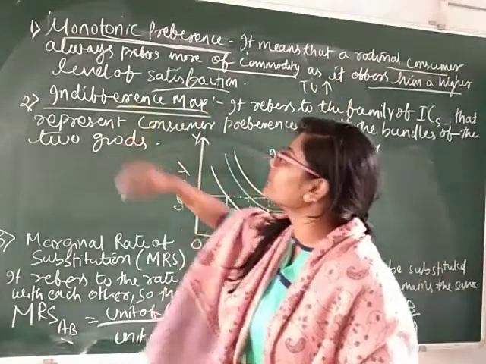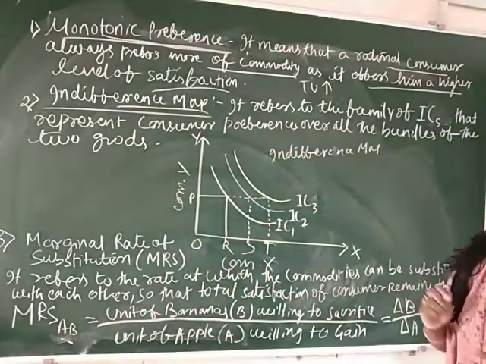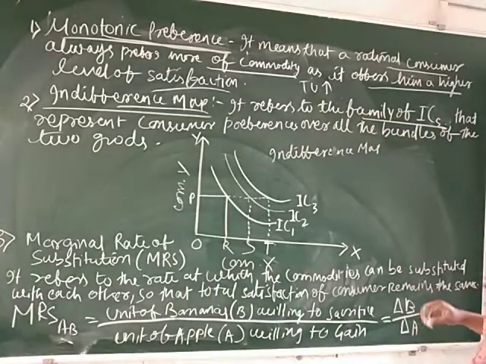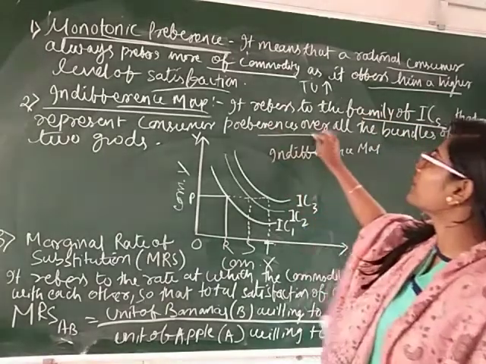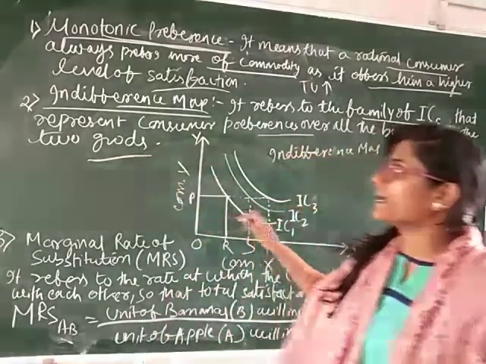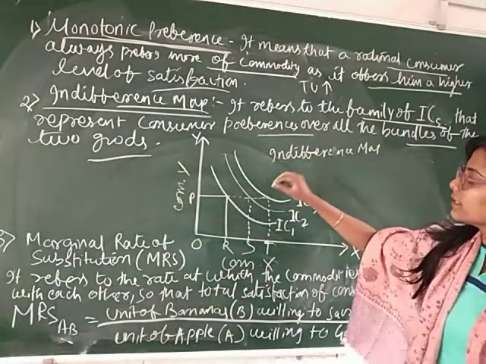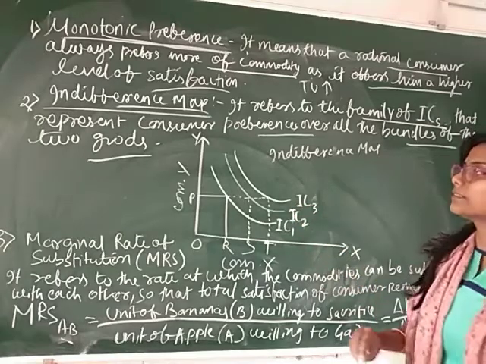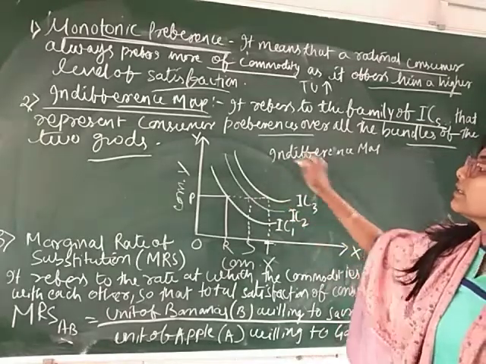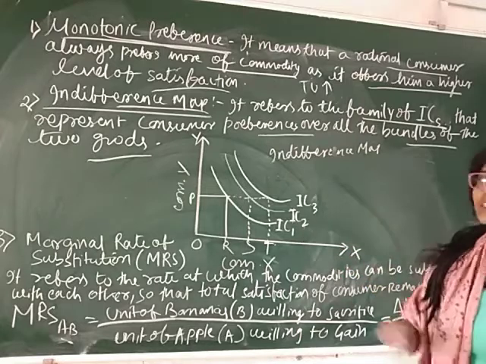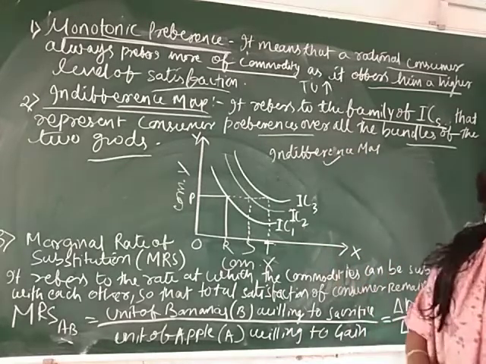Next is the indifference map. An indifference map refers to the family of indifference curves that represent consumer preference over all the bundles of the two goods. This is the diagram of an indifference map. Here are indifference curve 1, indifference curve 2, indifference curve 3. This family of indifference curves is known as the indifference map.